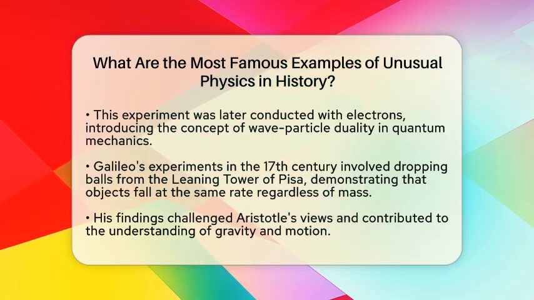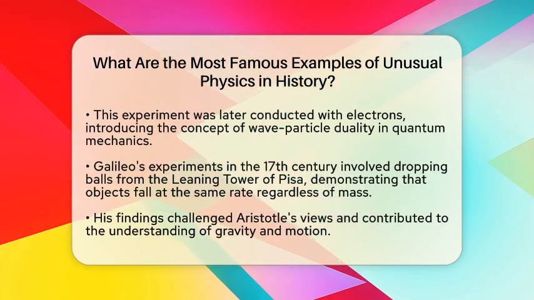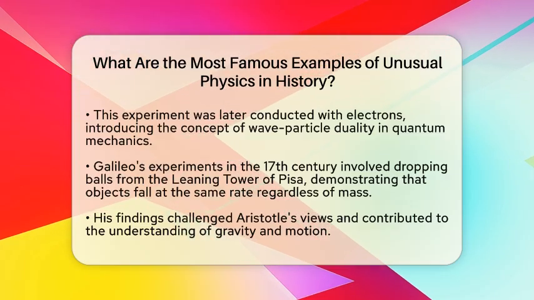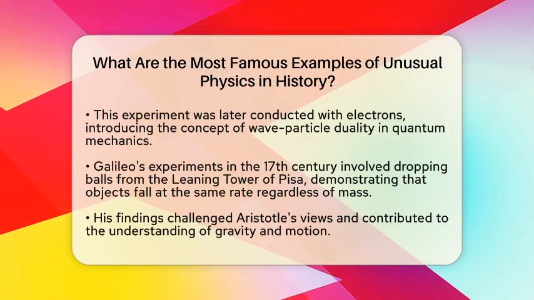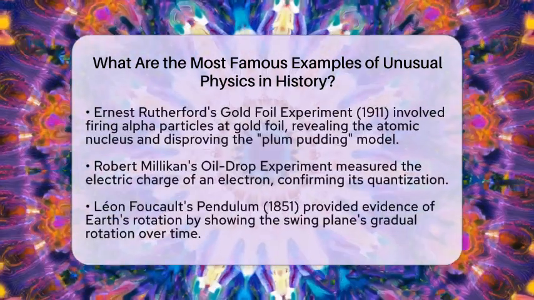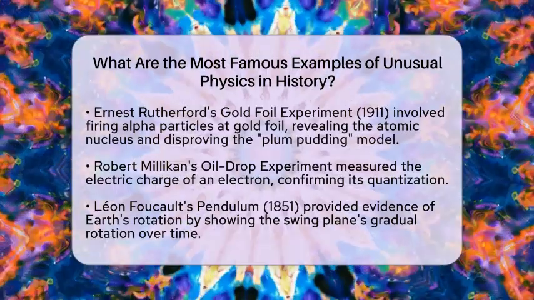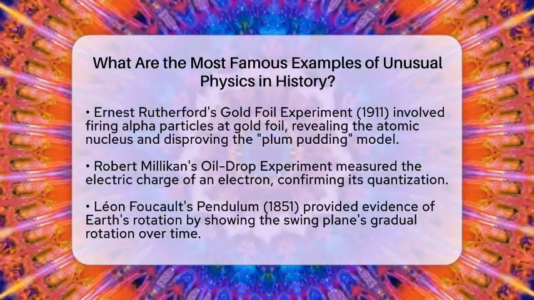In 1911, Ernest Rutherford conducted his famous gold foil experiment. He fired alpha particles at thin gold foil, expecting them to pass straight through. Instead, some particles bounced back, revealing that atoms have a tiny, dense, positively charged nucleus surrounded by mostly empty space. This overturned the previous plum pudding model of the atom and introduced the nuclear model.